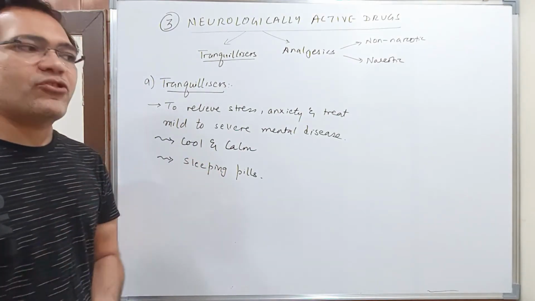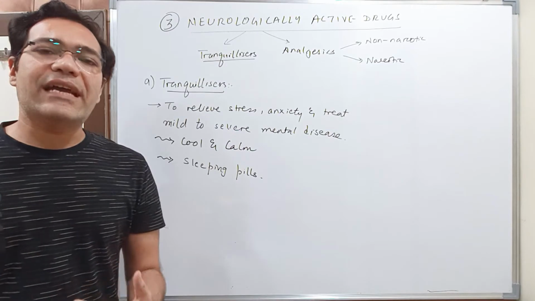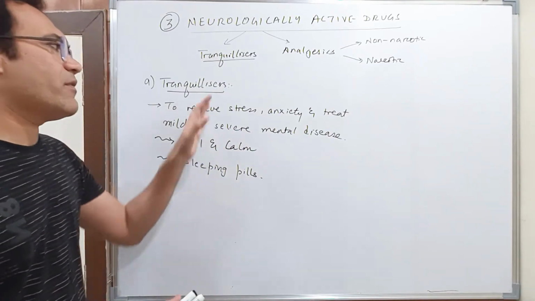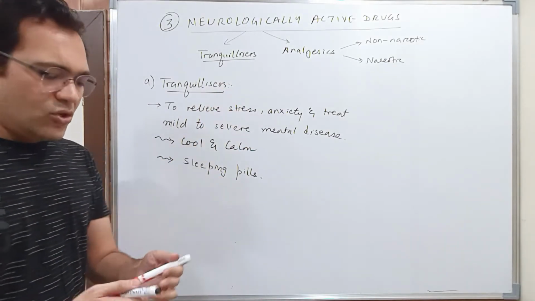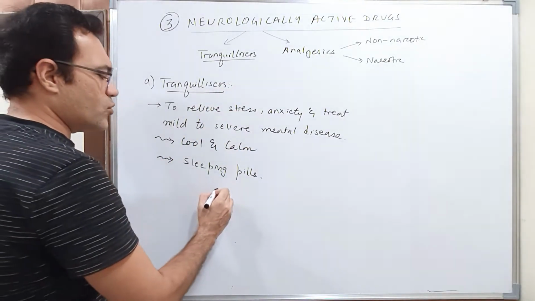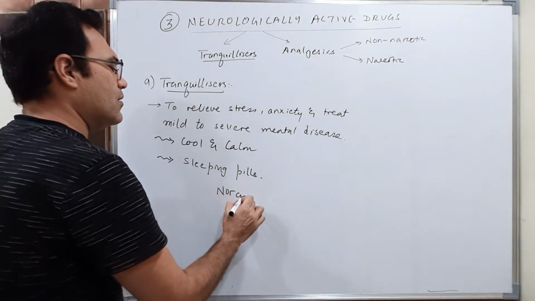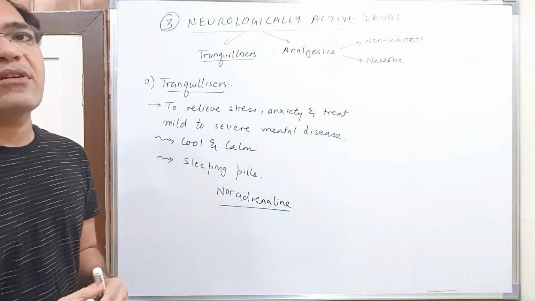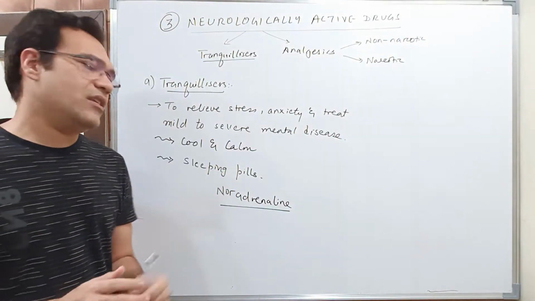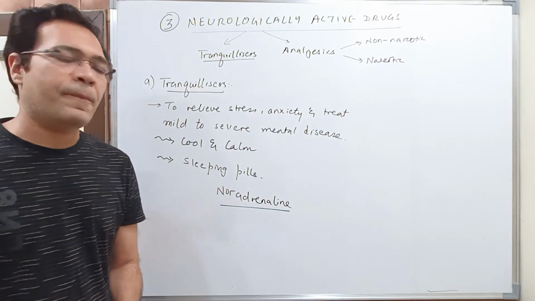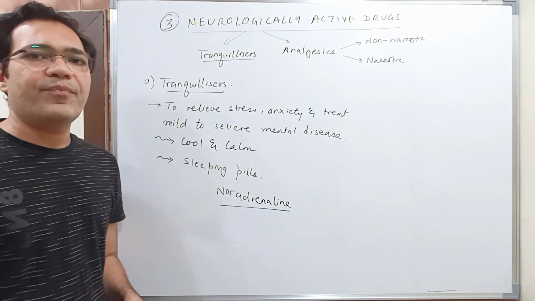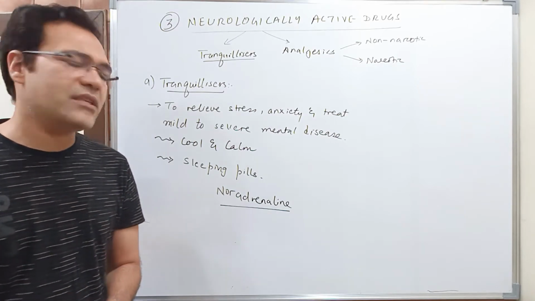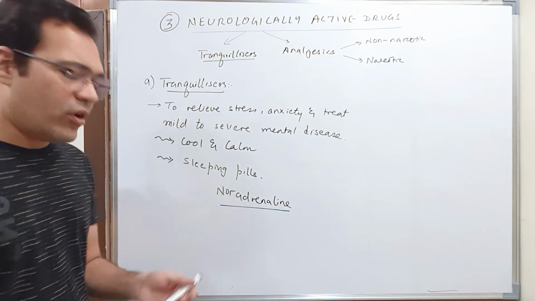Now my question is, sir, what causes anxiety or what causes depression? If we understand the cause of depression, we will understand how these drugs act. So, see students, in our body we have a hormone or a neurotransmitter which is known as noradrenaline. It is a hormone as well as a neurotransmitter, both. Together I can call it a neurohormone. Noradrenaline. What does this noradrenaline do?